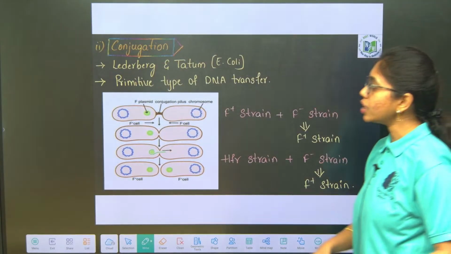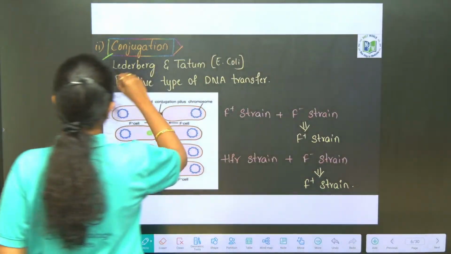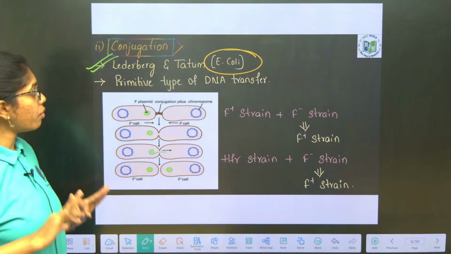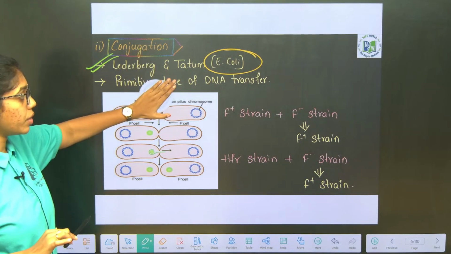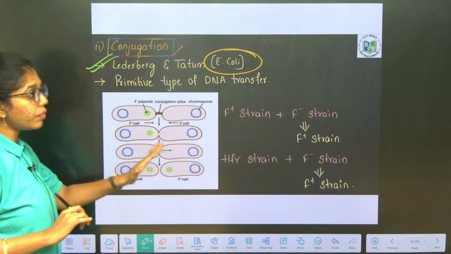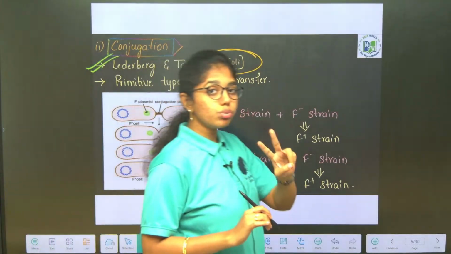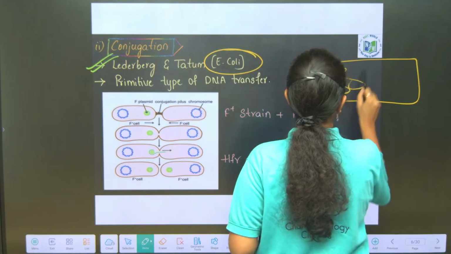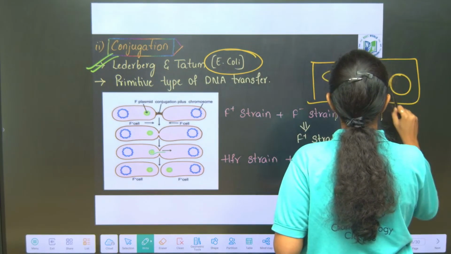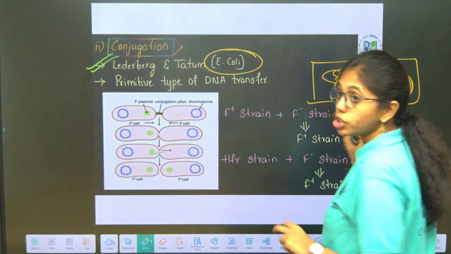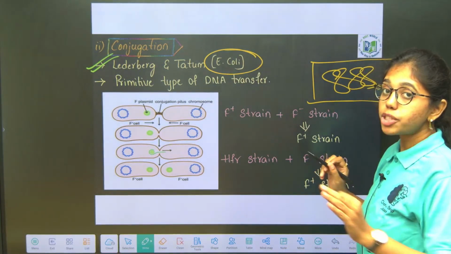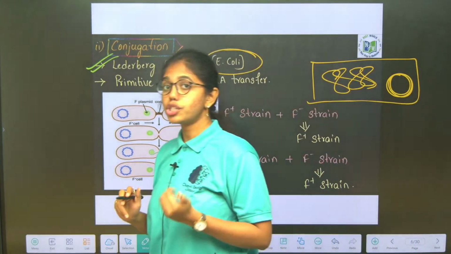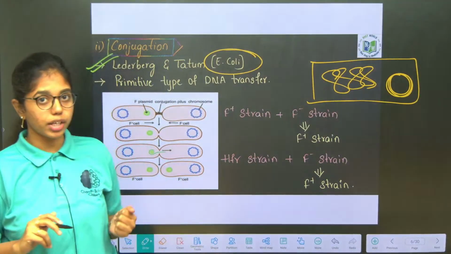Second is conjugation. Conjugation was discovered by Lederberg and Tatum, and the model organism is E. coli. Conjugation is the primitive type of DNA transfer. Bacteria have two genetic materials: one is genomic DNA and the other is non-genomic or extrachromosomal DNA, which is nothing but the plasmid DNA. Plasmid DNA will have factors like F factor, Ti factor, R factor.